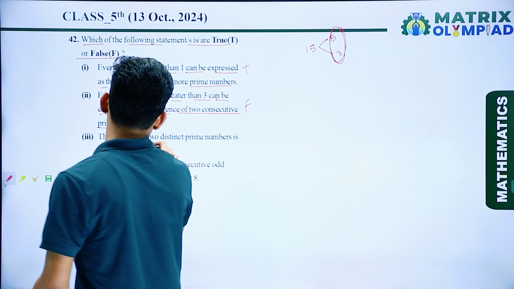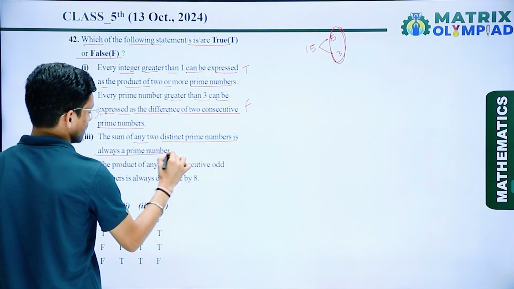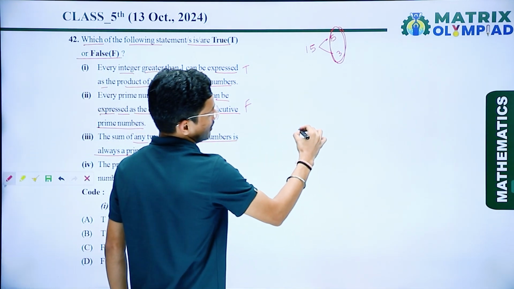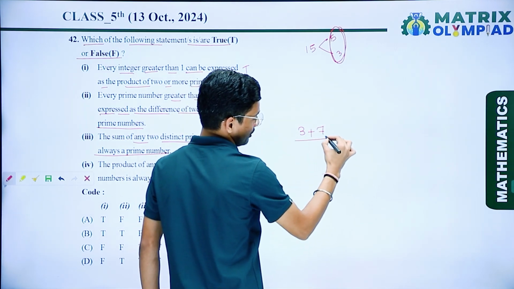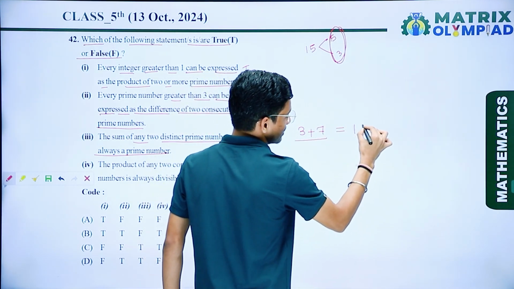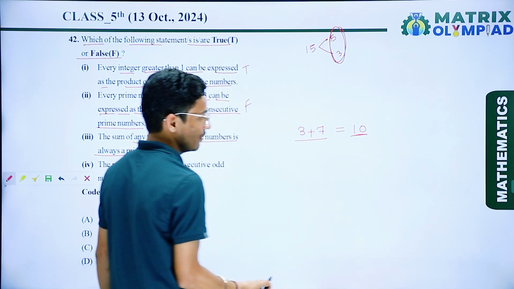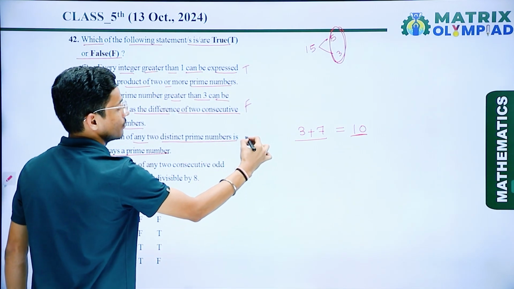The sum of any two distinct prime numbers is always a prime number. So let's assume we take a prime number 3 and we take a prime number 7. If I sum these two prime numbers, I get the answer 10. But 10 is an even number, so I can say this one is also false.